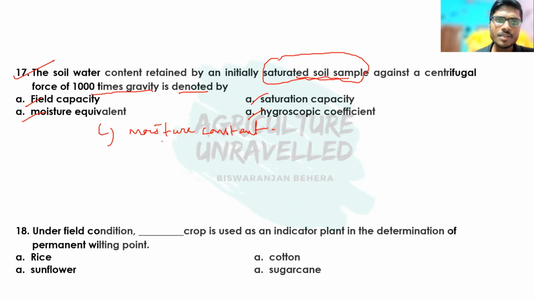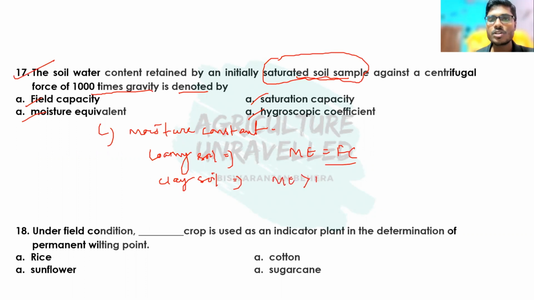So remember this: for loamy or medium texture soil, the moisture equivalent is the same as the field capacity. For clay texture or heavy texture soil, the moisture equivalent is more than field capacity. And for sandy or light texture soil, the moisture equivalent is less than field capacity.